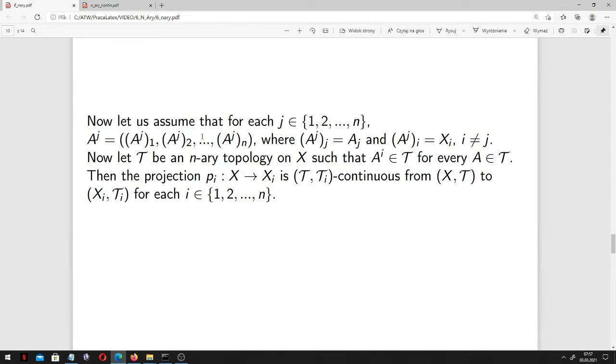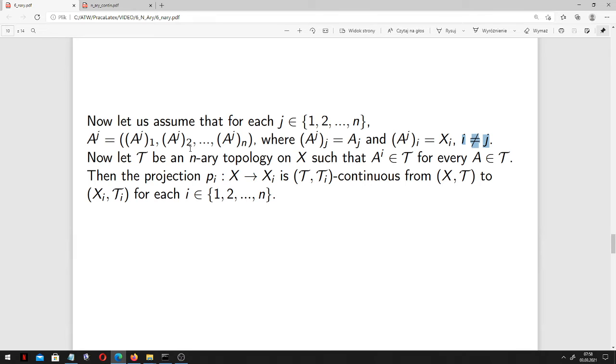Now there is something interesting. Let us assume that for each j in the index set 1, 2, and so on, n, we have A superscript j equal to this, where A superscript j subscript j is equal to a certain distinguished a_j, and on the other places we have our universes X_i. This looks artificial, and at first glance it seems to be complicated, but later we shall deal with a very simple example.